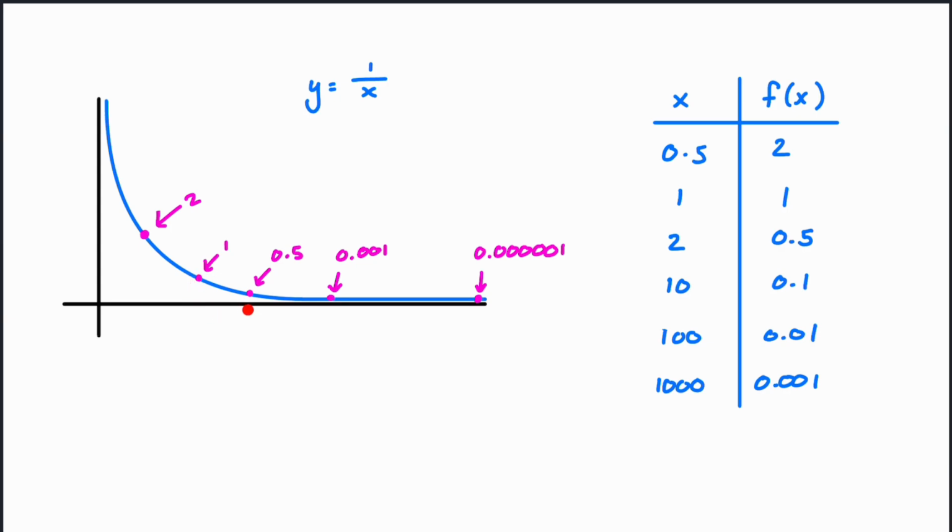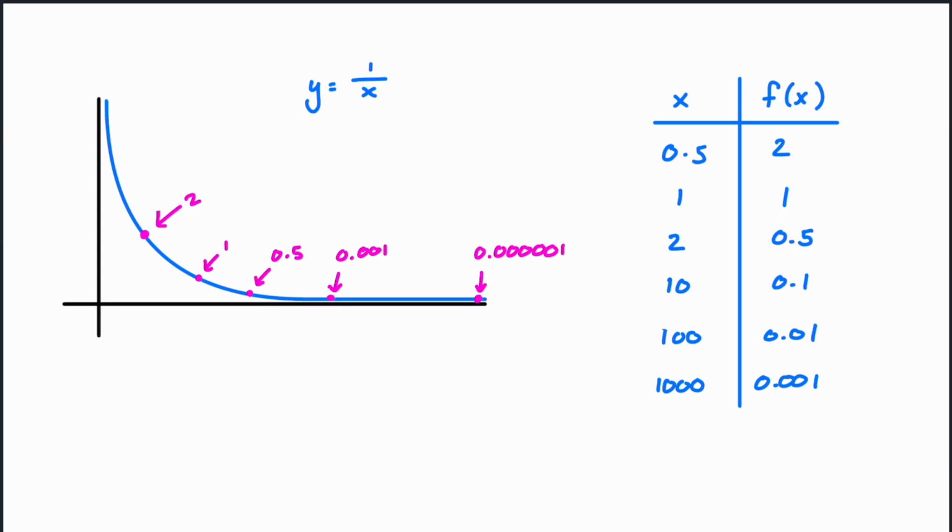If we look at 2, we're at a half. If we look at 10, we're at 0.1. If we're looking at 1,000, we're at 0.001. And if we keep going, this would be 100,000 here. It's getting closer and closer to 0. These are very small numbers. And if we keep going down this table, we go down to 1 million, 100 million, 1 billion, 1 trillion. It's just going to keep following this pattern.